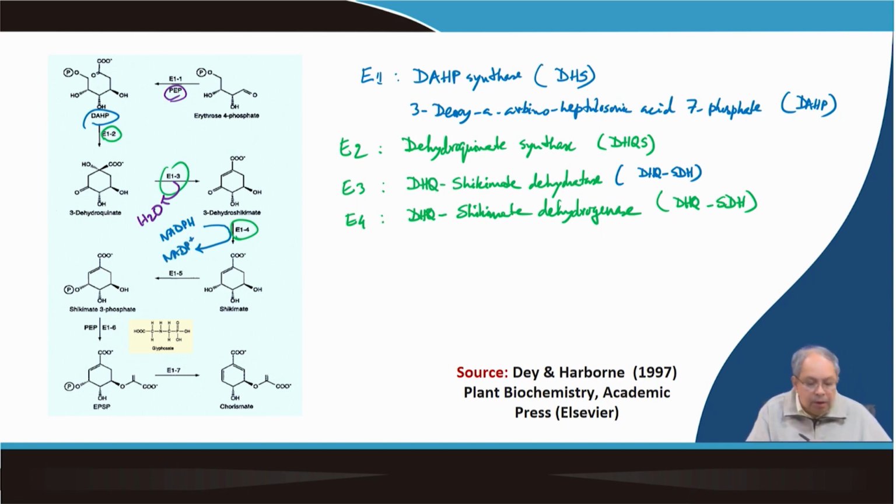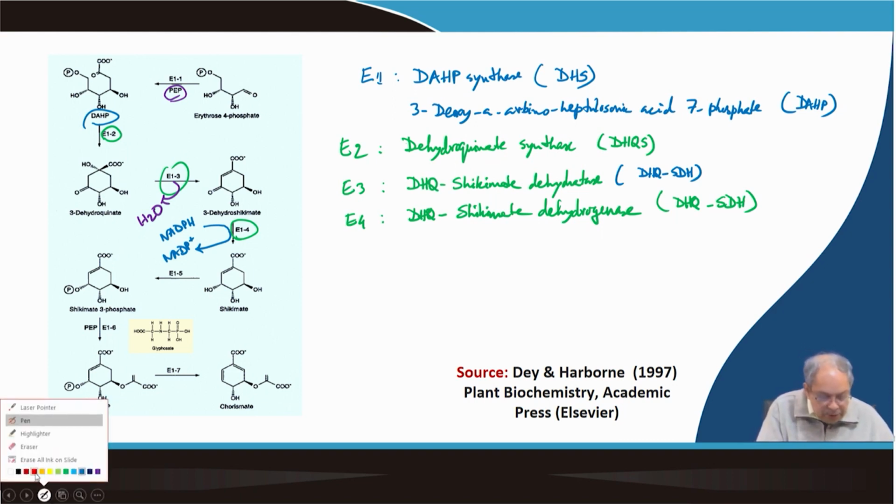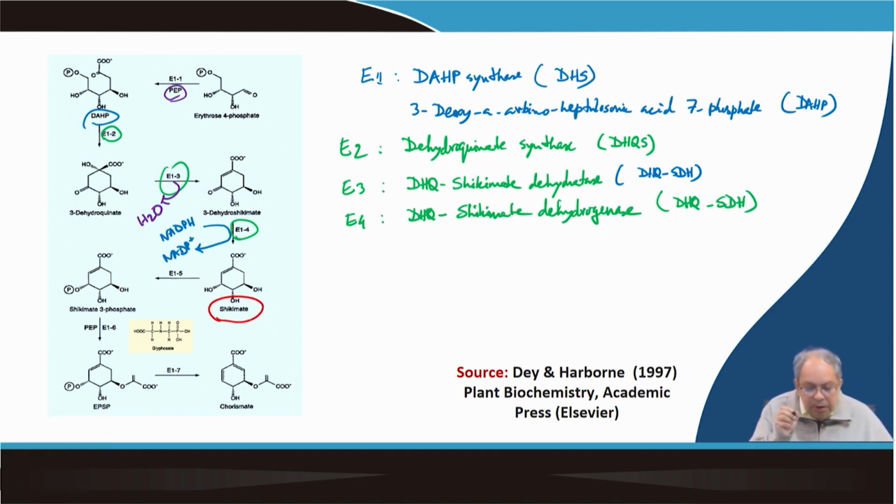It forms shikimic acid, which I mentioned is one of the major intermediates, and that is why the pathway is named after shikimic acid.